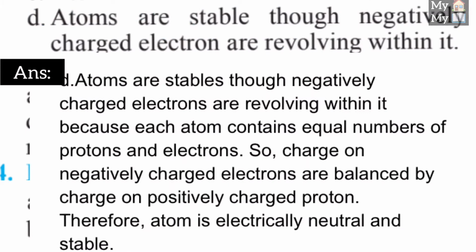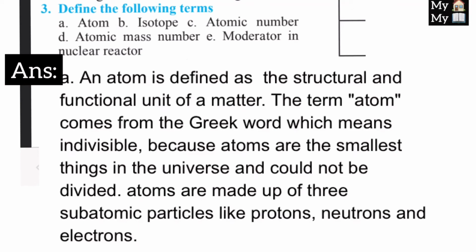D1, atoms are stable though negatively charged electrons are revolving within it. Answer, atoms are stable though negatively charged electrons are revolving within it because each atom contains equal numbers of protons and electrons. So the charge on negatively charged electrons is balanced by the charge on positively charged protons. Therefore, atom is electrically neutral and stable. Now see the next question. Define the following terms. First one is atom.